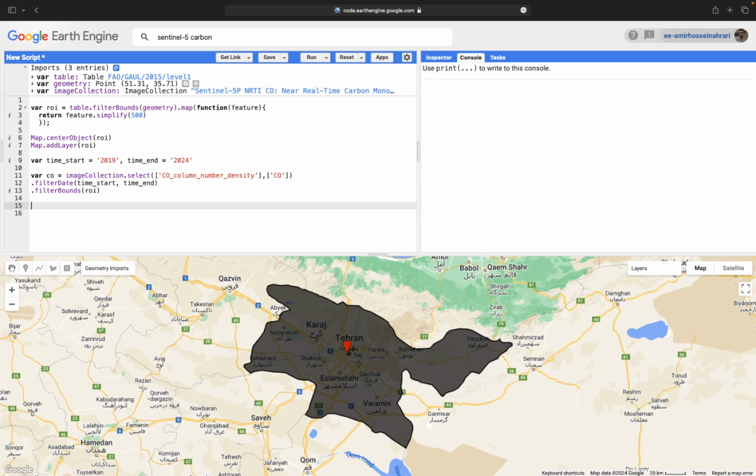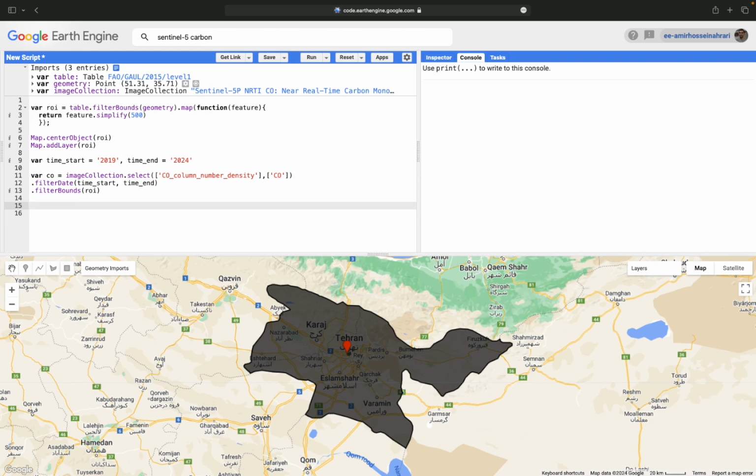But I want to make a monthly format for the carbon monoxide because I need to see the existing temporal patterns in carbon monoxide on the monthly scale and also in the seasonal format, to see whether there is any specific pattern in the carbon monoxide in our data or not.